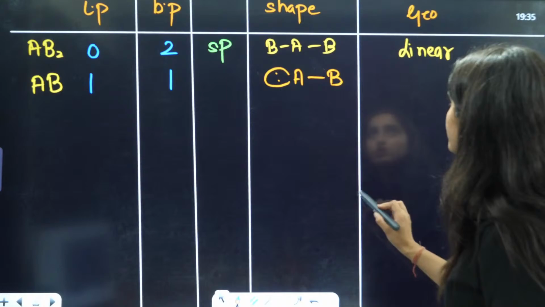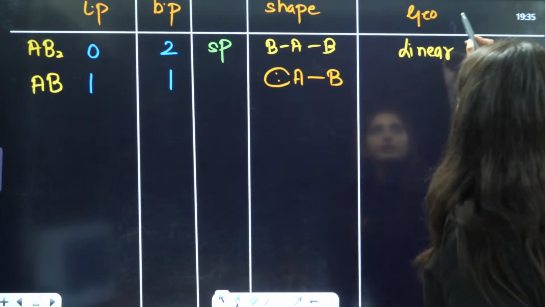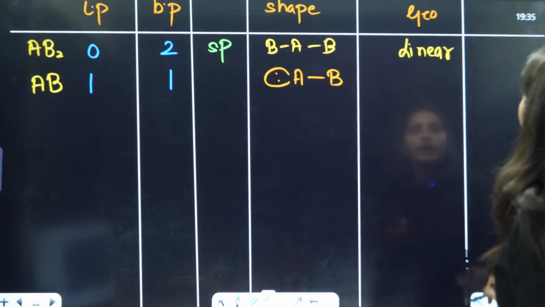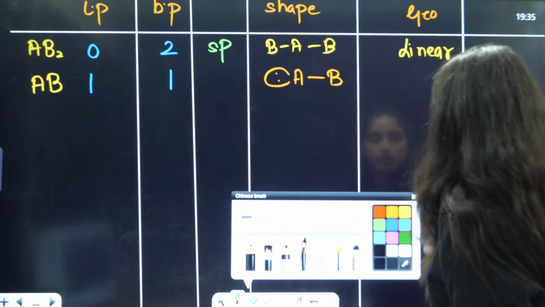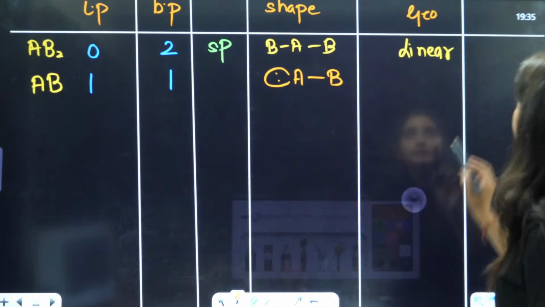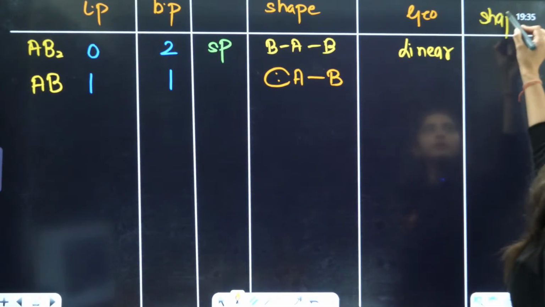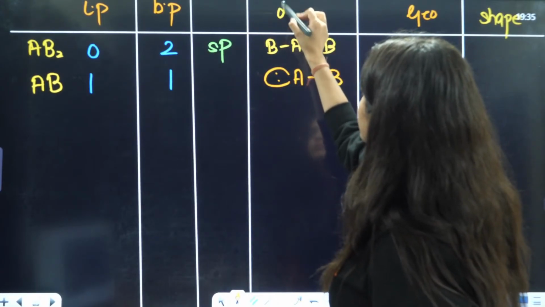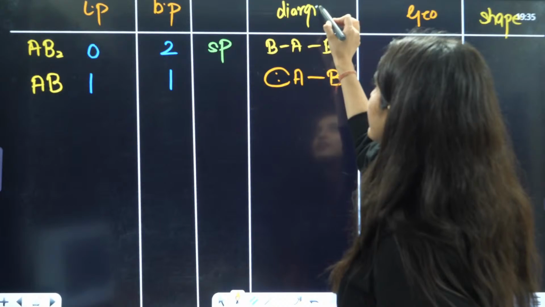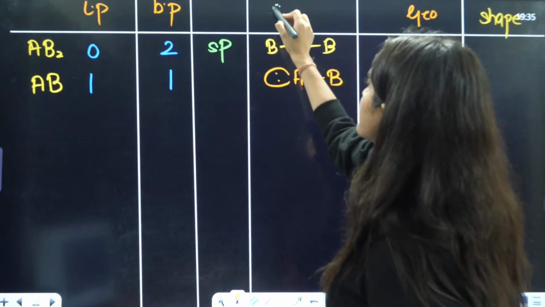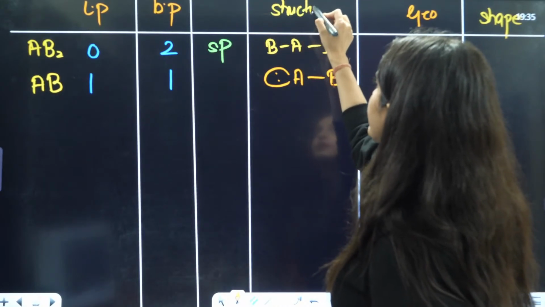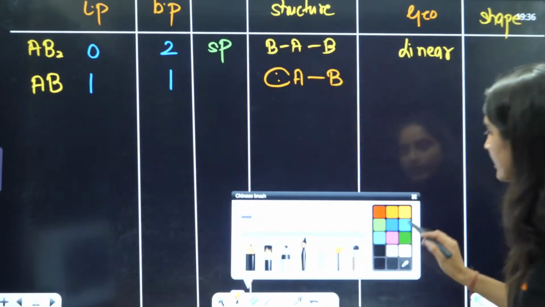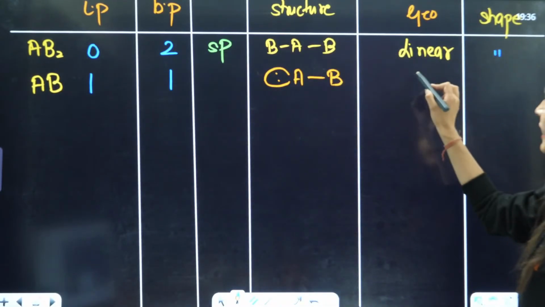Just write the structure. So it is going to be linear and linear.